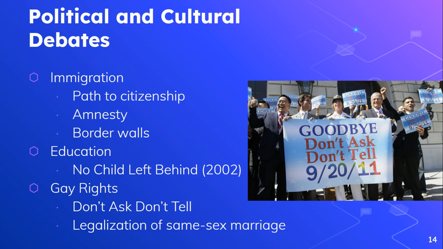And that policy is, again, part of this slow, gradual trend towards more acceptance. And then there's the debate of the legalization of same-sex marriage. A lot of states pass laws that allow same-sex marriage to happen, before in 2015 it becomes a nationwide law, that every state has to allow it. So again, the gay rights issue, we see that as being a slow argument that is progressing more and more towards equality through the 80s, 90s, and 2000s.